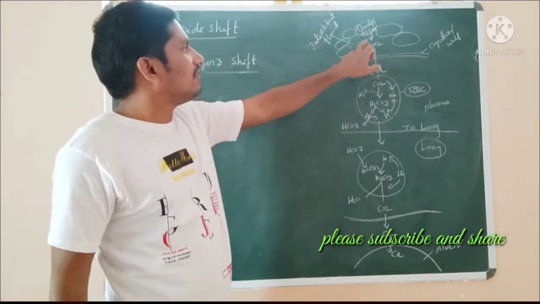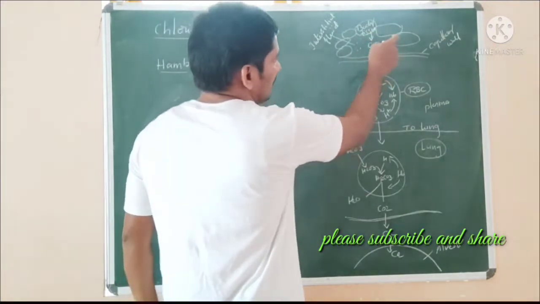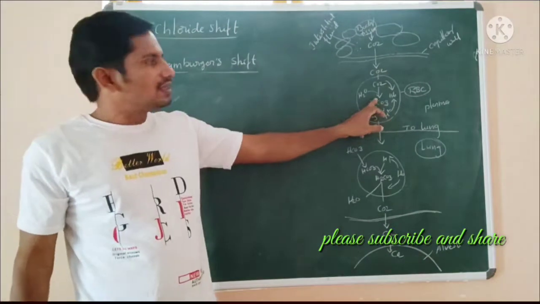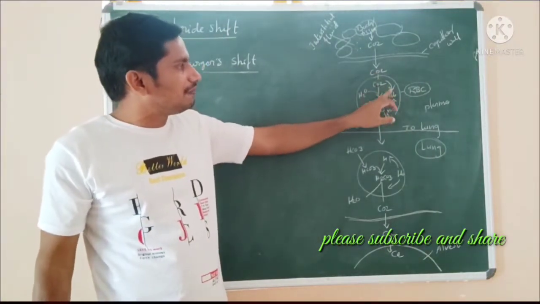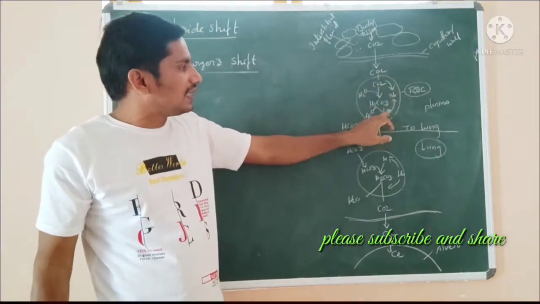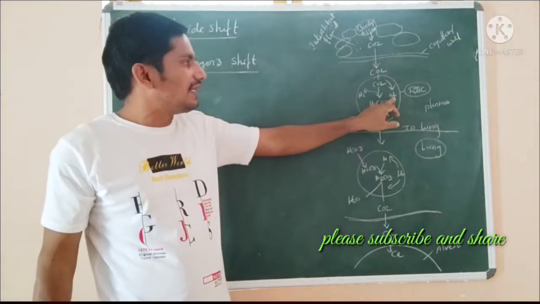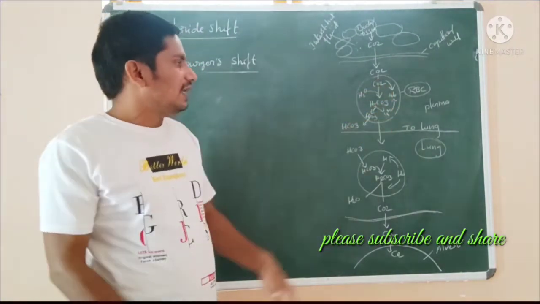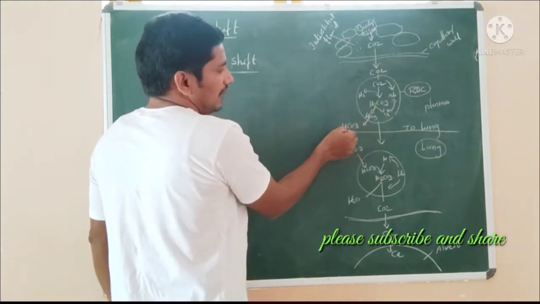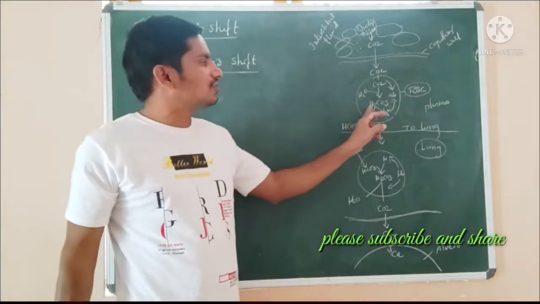So at the tissue level, when the CO2 concentration is more, it diffuses from the tissue through the plasma membrane into the RBC. See, here RBC has hemoglobin. That Hb should pick up the CO2, and H plus ion also is formed, as Hb and carboxyhemoglobin. And here H2CO3 will be formed from water, H2O plus CO2. It gives rise to H2CO3.